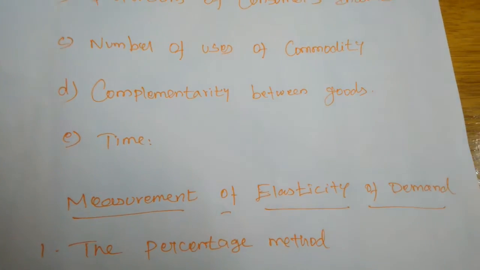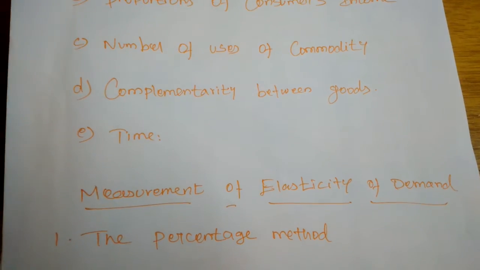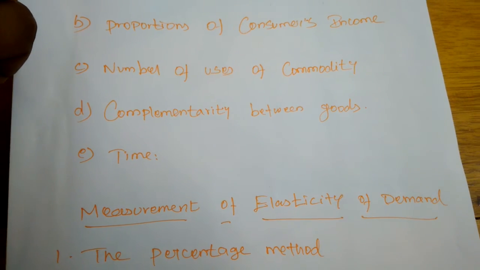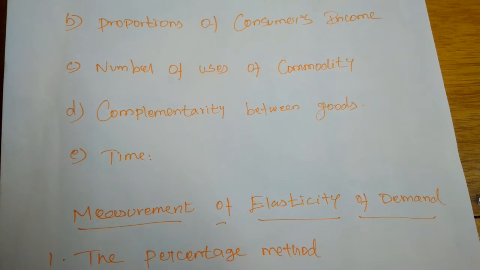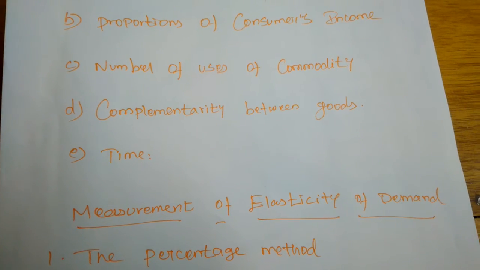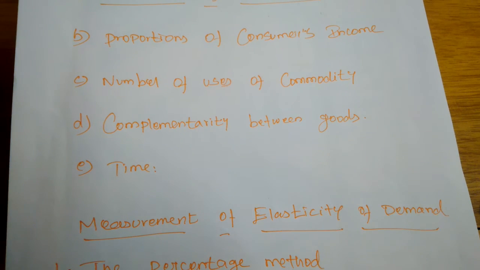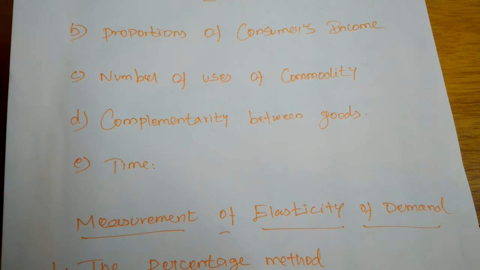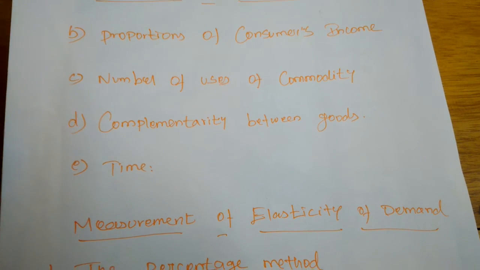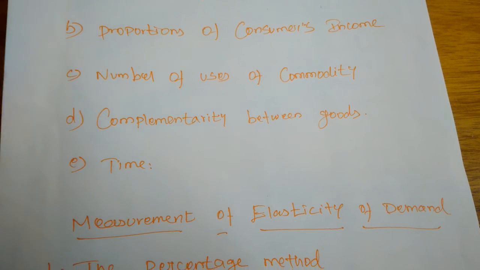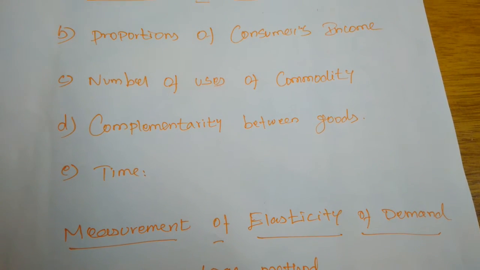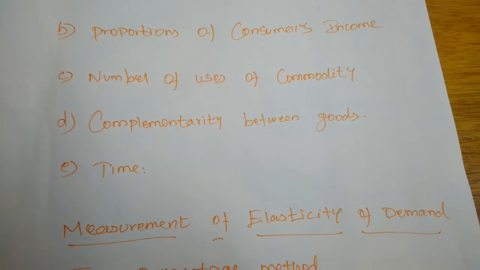Ink and paper are also complementary items. If only the price of paper is reduced, we will never purchase more pens, right? So like that, when complementary items are more, it will not bring elasticity of demand.